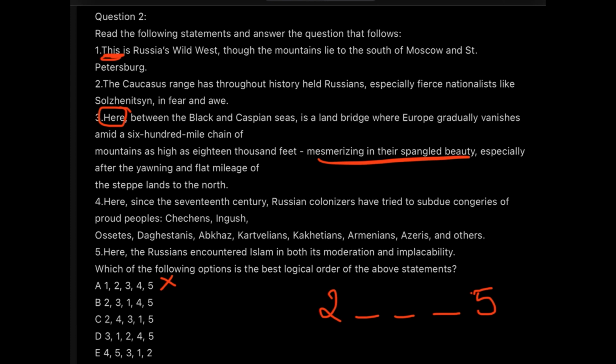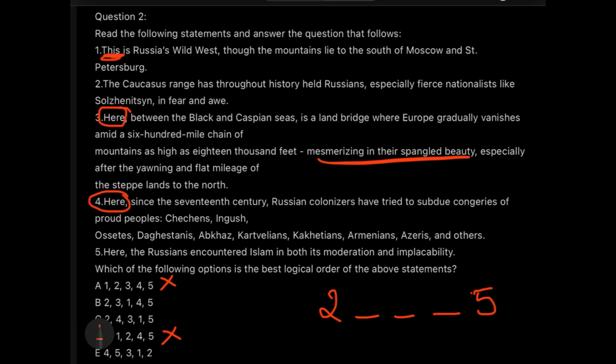I know that option D starts with 3, 3, 1, 2, 4, 5. So option D will also be eliminated. Now we'll move across the fourth sentence. If this is gone, then of course option E will also be gone. Again, here, comma. Now, when we see here, we know these are concluding lines, never the starting lines.